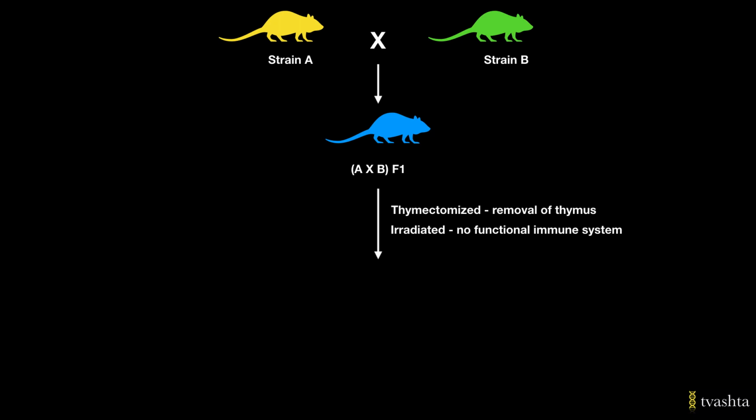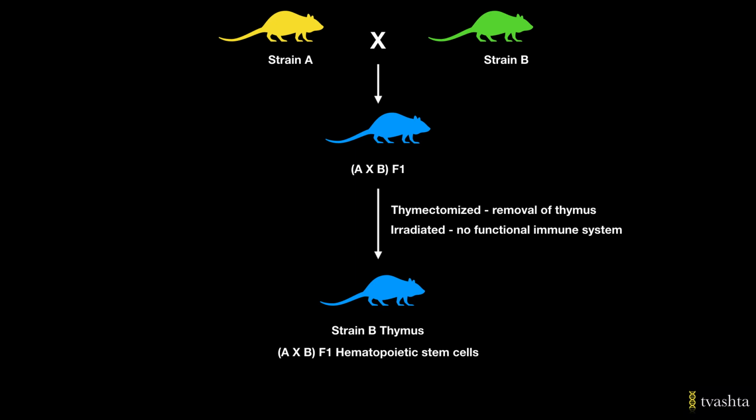Basically, the existing cells of the immune system, including the hematopoietic cells or the bone marrow cells, are killed by irradiation. Next, the scientist implanted thymectomized and irradiated mice with thymus of strain B and reconstituted the animal's immune system with bone marrow cells or hematopoietic cells of A cross B strain.